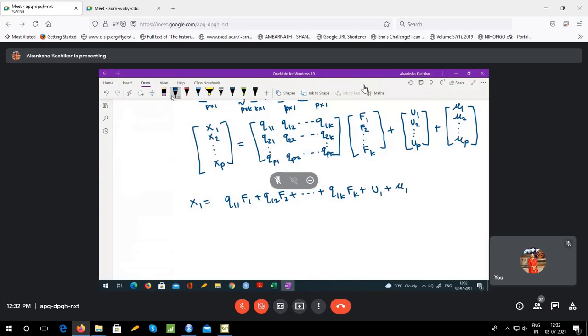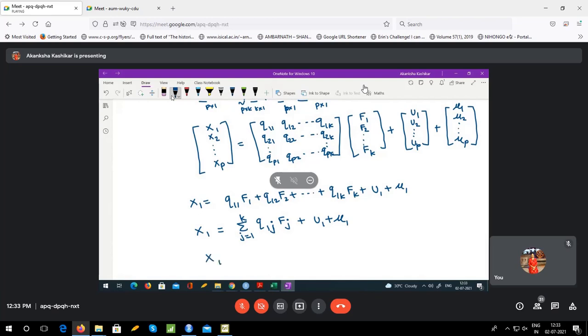This would be the equation for x1. I'm just picking up one component from this matrix equation. If I want to write it in a slightly summarized notation, this would be the sum of q1j fj, j goes from 1 to k, plus u1 plus mu1. Okay so far?